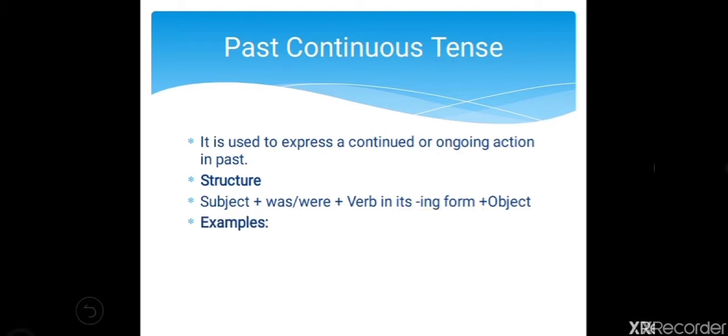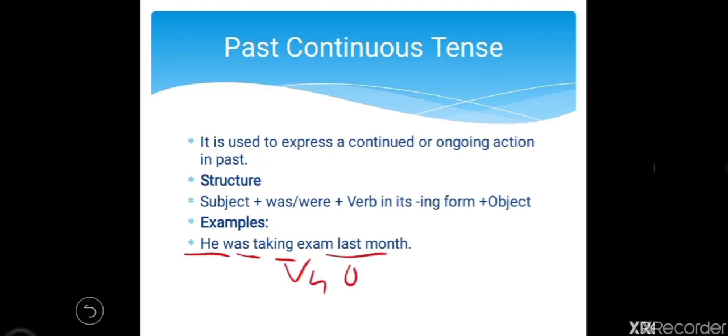Let's take an example. First example is, he was taking exam last month. So he is here subject. Then was is helping verb. Taking V4. Exam object. Okay.